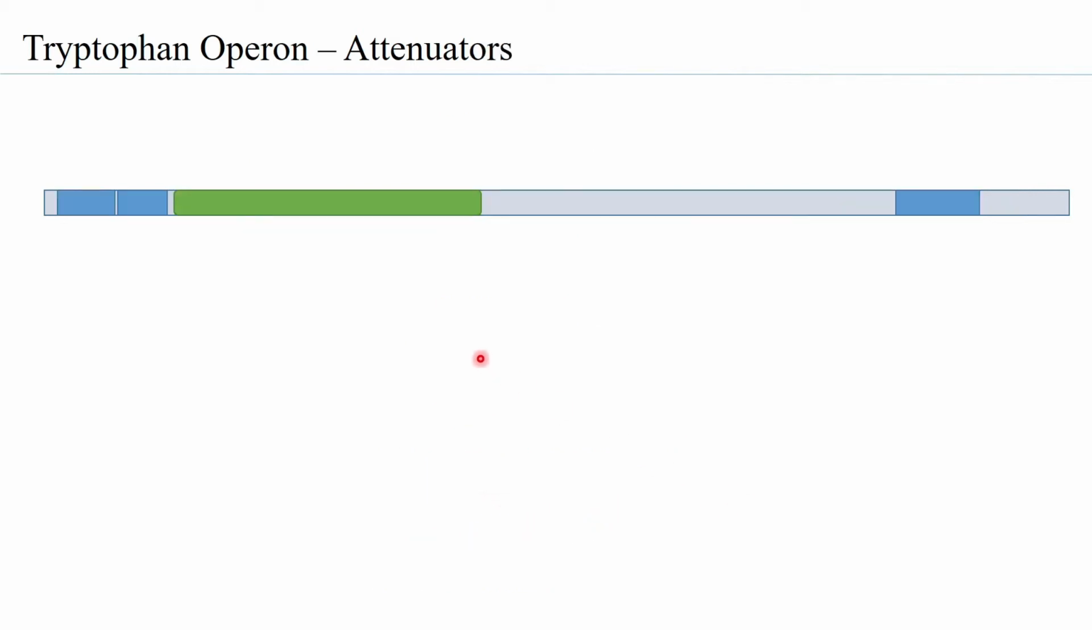Now, let us understand what the attenuators do, or what the attenuators are. So now we are looking only at this region: this is the promoter operator region, this is the TRPL gene, that is the leader peptide gene, the spacer, and this is the TRPE gene. We are looking only at this region, which is about 162 base pairs long.